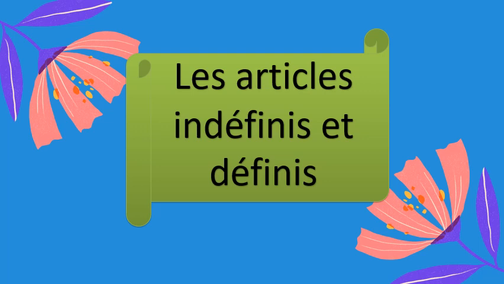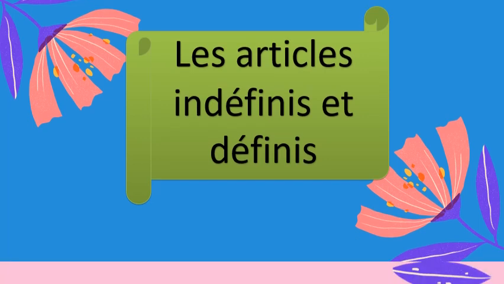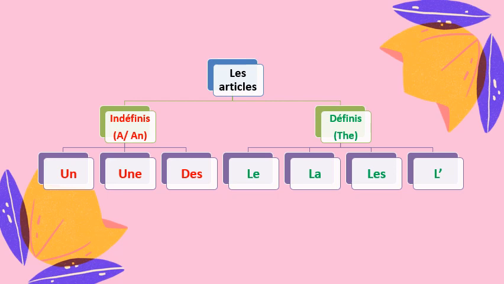In today's video, we are going to learn about les articles indéfinis et définis, which means indefinite articles and definite articles. Now, as you all know, in English, a and an are indefinite articles and the is a definite article. So now in French, there are three indefinite articles which are un, une and des. And there are four definite articles which are le, la, les and l'. So let's see how all are used.